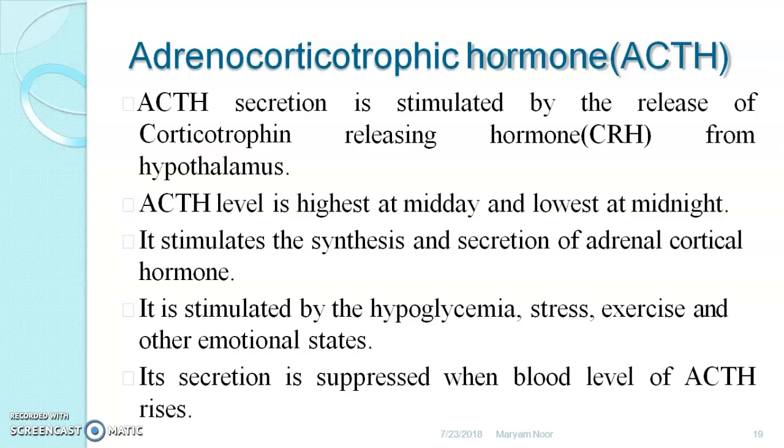Now again, not only the concentration of this hormone in the blood works as positive feedback, but there is also the role of other factors: if hypoglycemia is there, if a person is suffering from stress, or during exercise and in certain emotional states, there is release of ACTH which targets the adrenal gland.